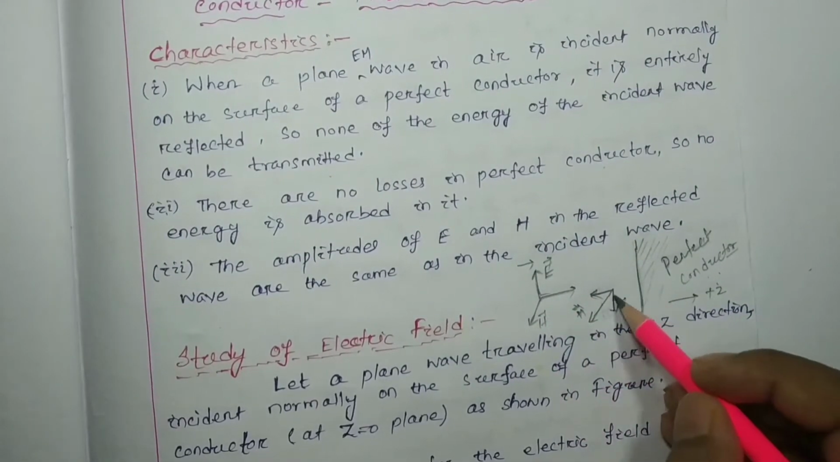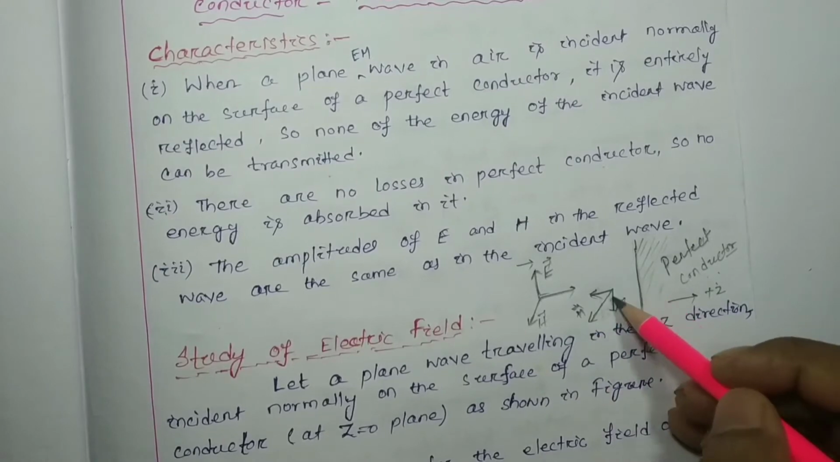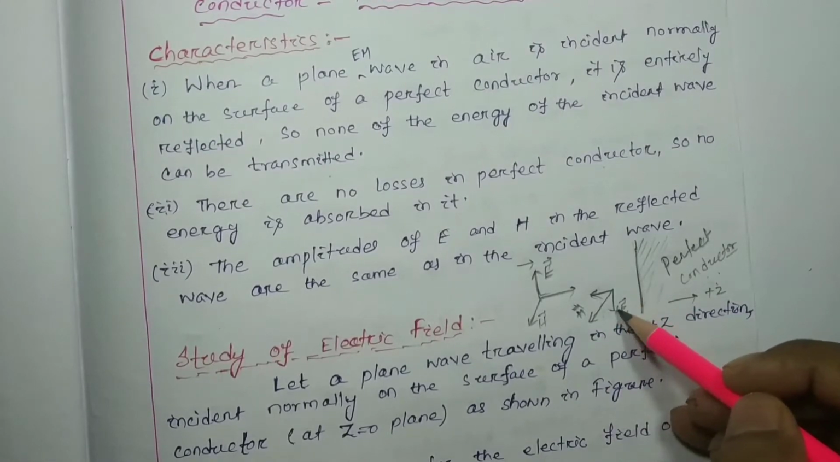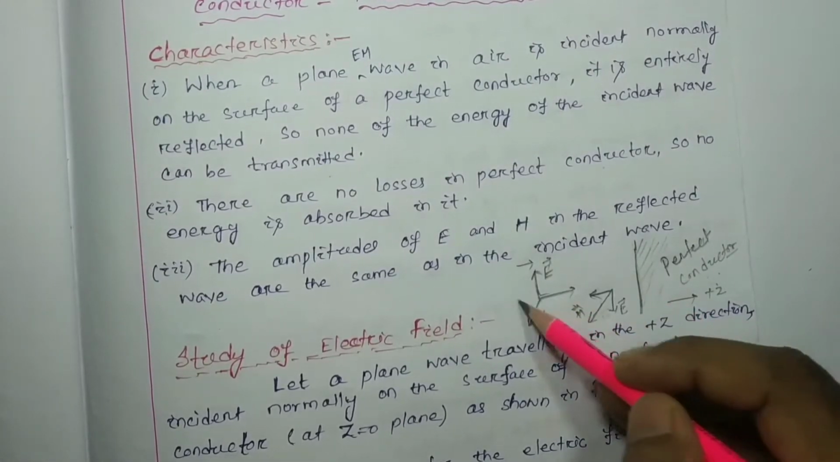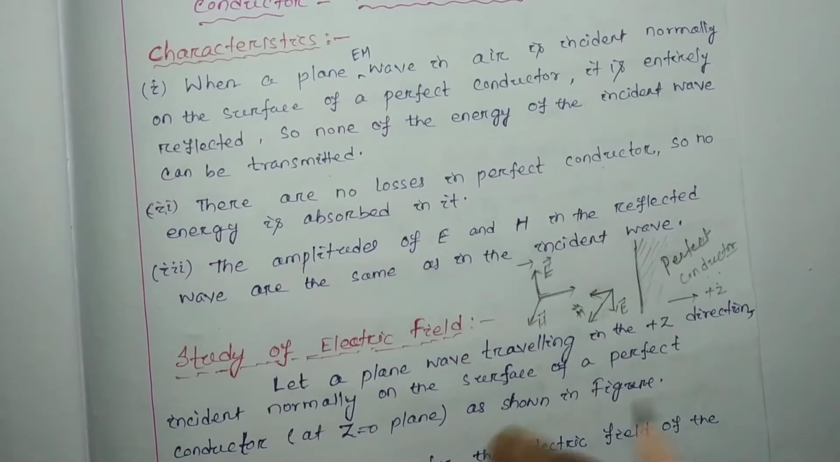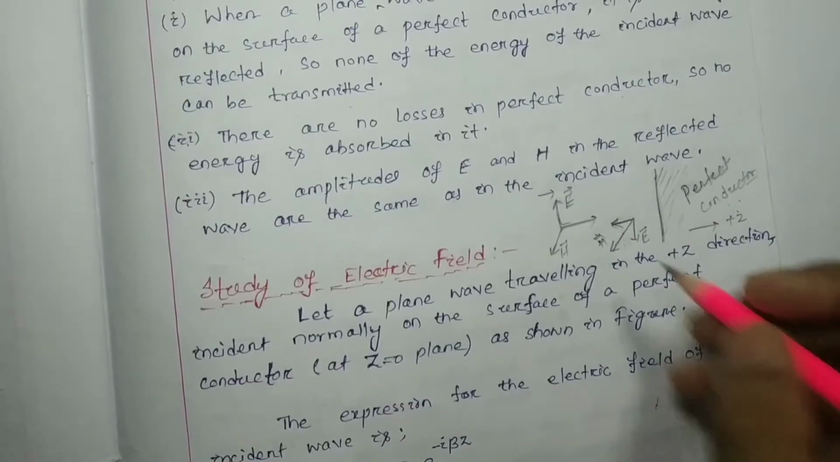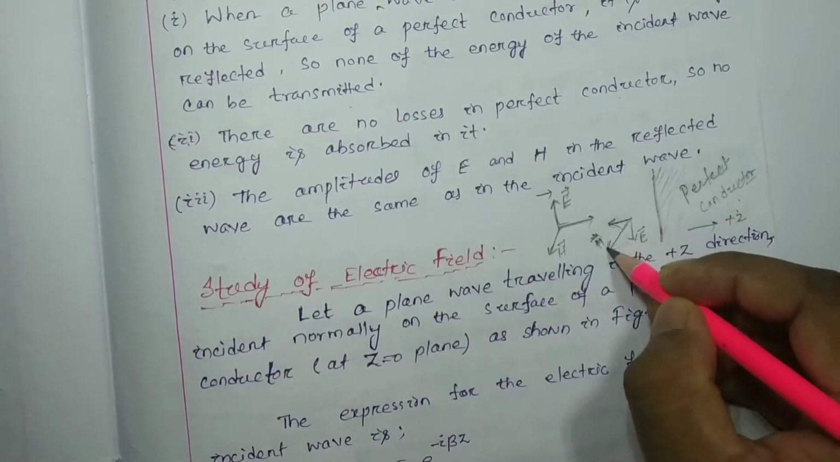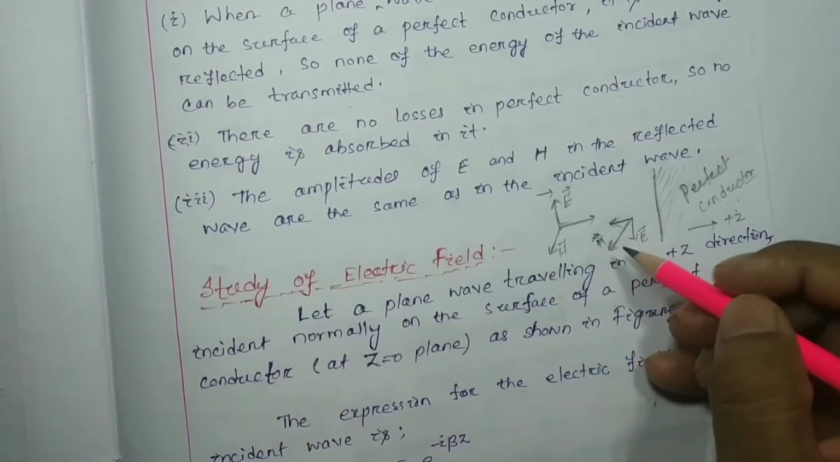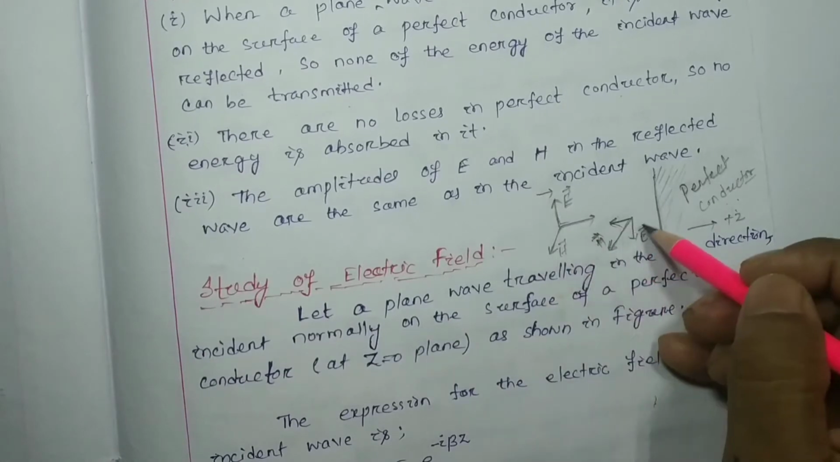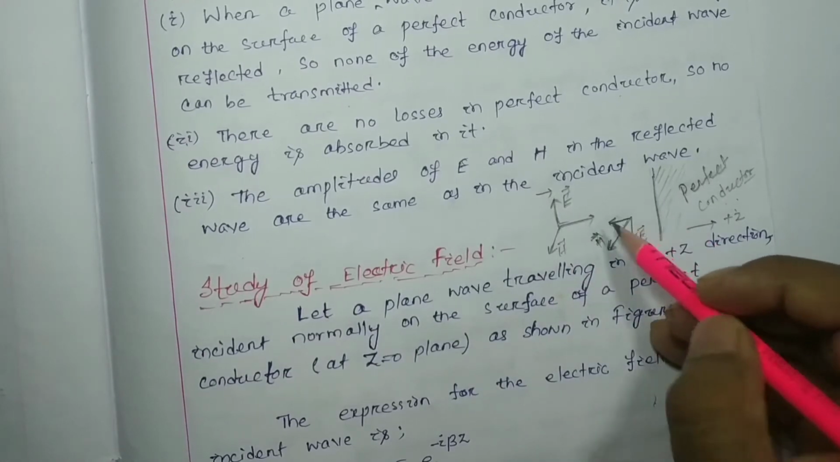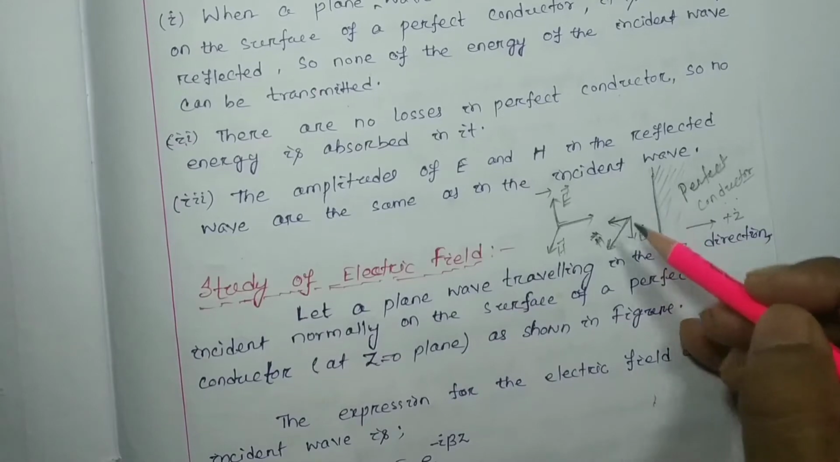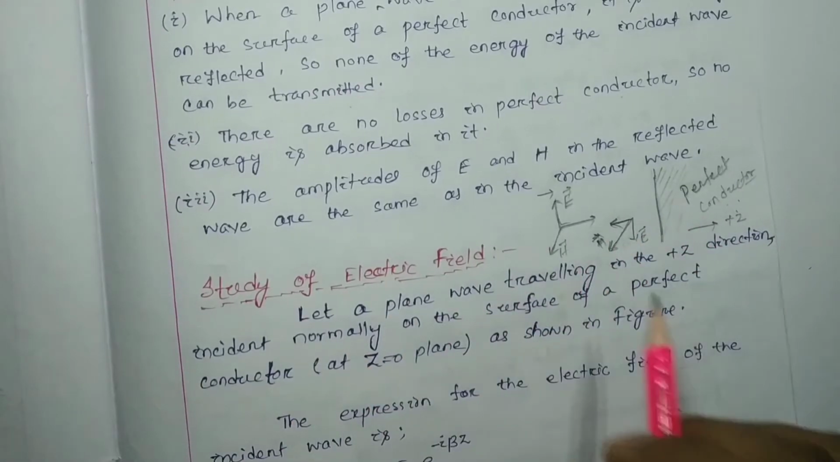Here, after reflection, the electric field undergoes a reversal of 180 degrees with respect to the incident one. Why it is so, we are going to discuss. But the magnetic field will be in the same direction. There is no reversal in the case of the magnetic field, but the electric field is going to be reversed by 180 degrees after reflection. How it happens, we are going to discuss.